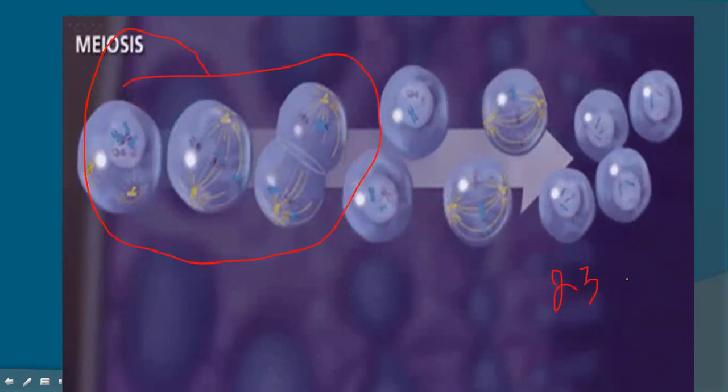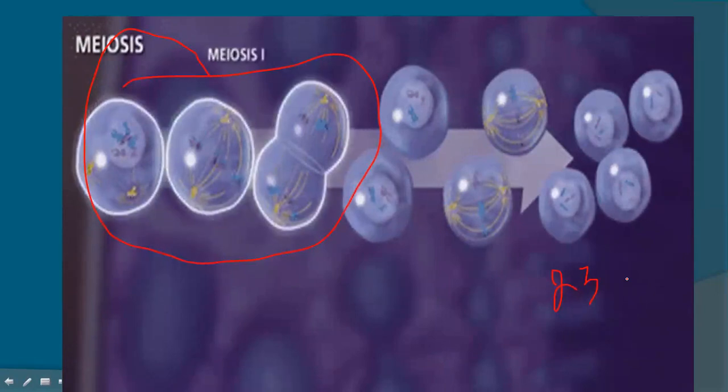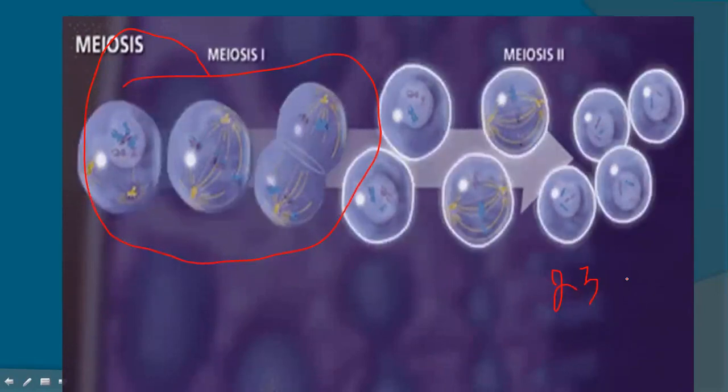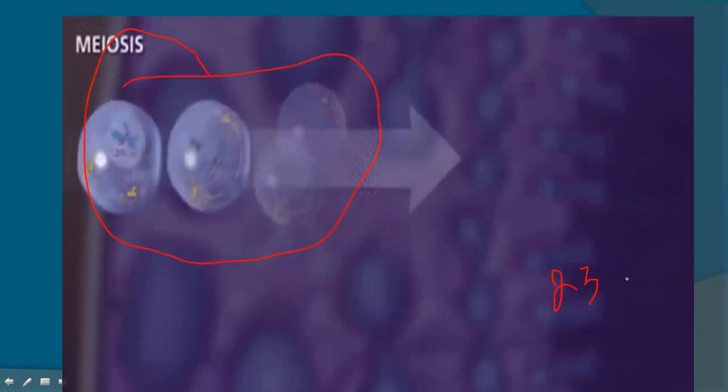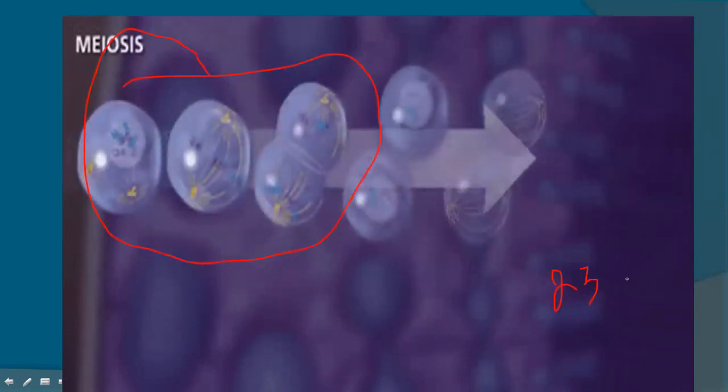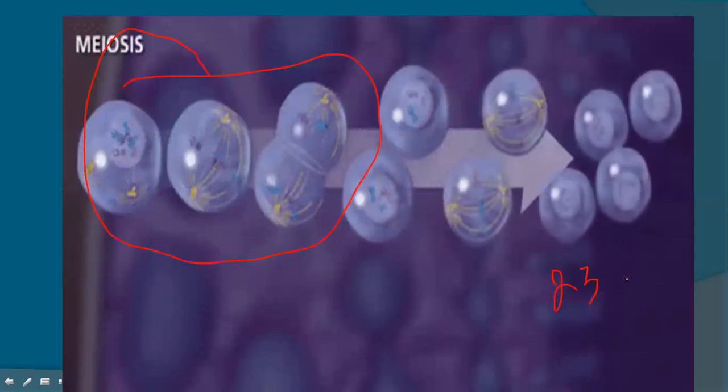Remember one thing, this meiosis is done in germ-line cells, where male sperms and female eggs are produced, and then they may do fertilization, and a new embryo is formed, and a new offspring is going to be generated here.